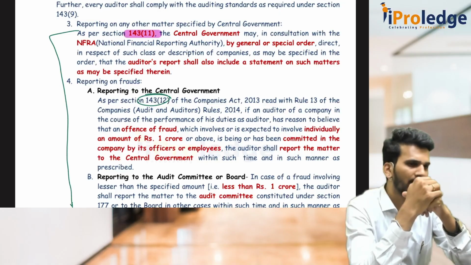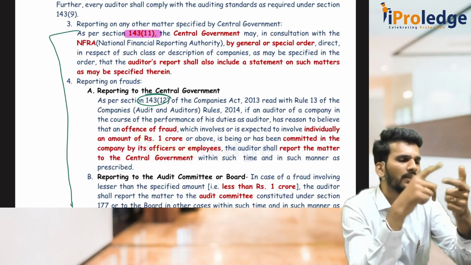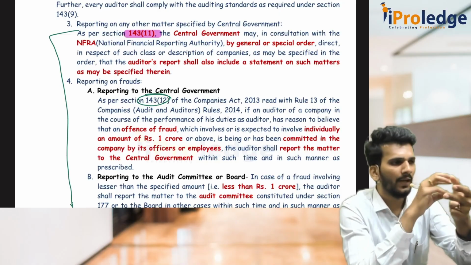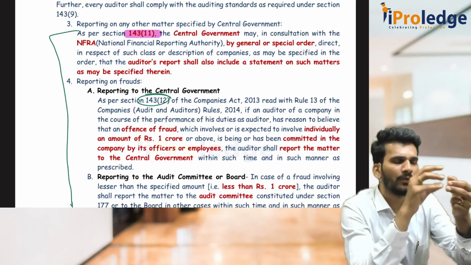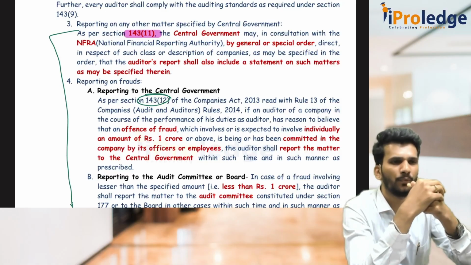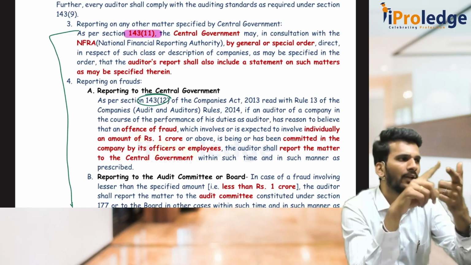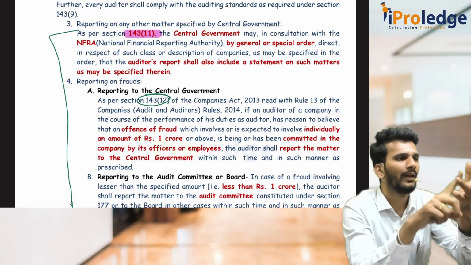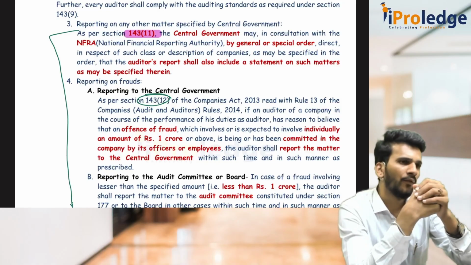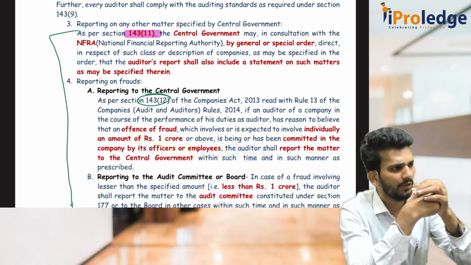Once it is done, the moment you get the reply, along with your observations, the reply and any suggestions or comments on the reply, you add everything and post all those things to the MCA, Ministry of Corporate Affairs, using registered post. But you have to post it on your letterhead and give the communication address, mail ID, mobile number, everything. But instead of registered post, if they go for speed post, that is also allowed.